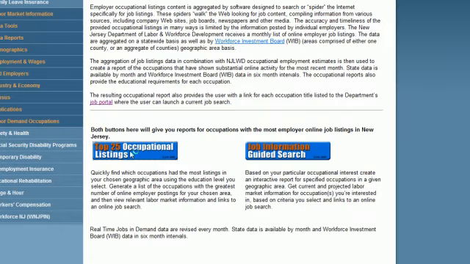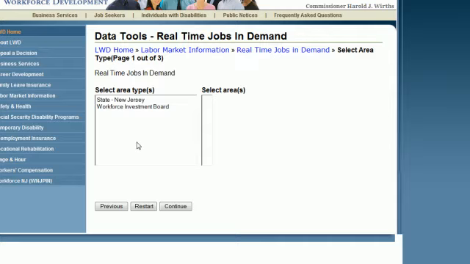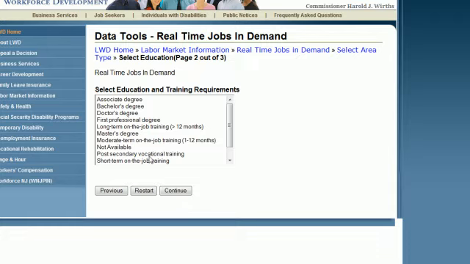These are real-time job listings as I understand it. So if you recall, we had to select New Jersey in both places and then click on Continue. And the first one she took us into was the post-secondary vocational training. And we'll click on Continue.